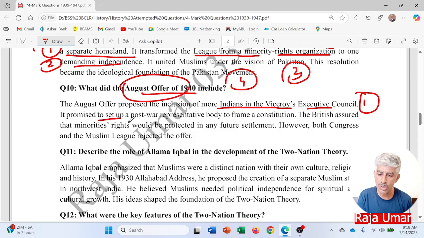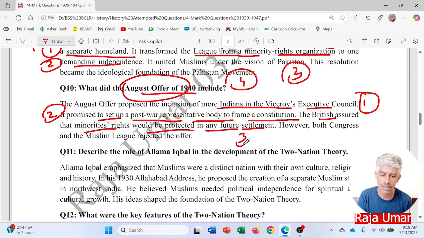It promised to set up a post-war representative body to frame a constitution. Point number two, the British assumed that minorities' rights would be protected in any future settlement. Point number three, however, both Congress and Muslim League rejected the August offer. It was presented in August 1940. That's what is known as the August offer.